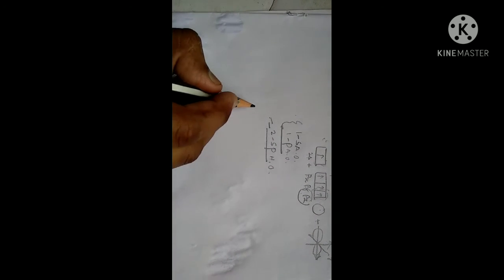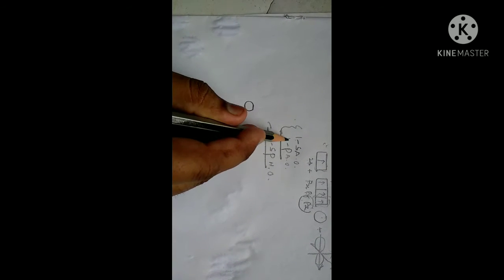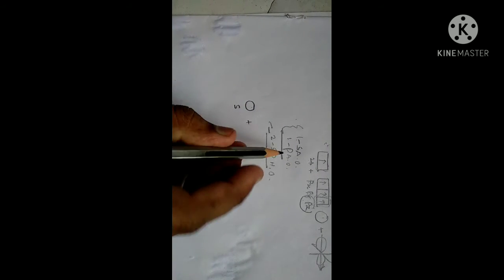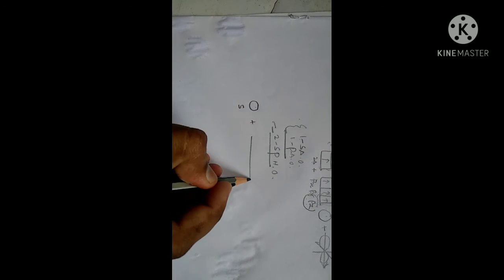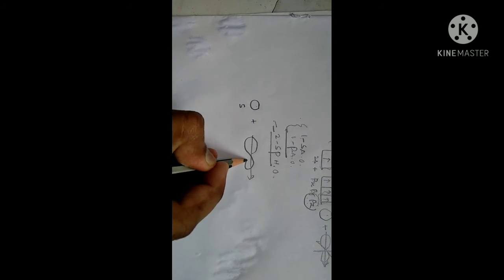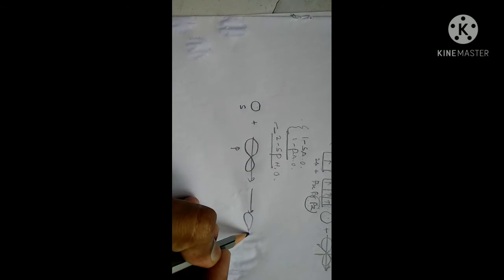Now here we have 1s and 1p. 1s means s is oval shaped, as we already know. In the p orbital, 1p, which orbital? The pz orbital, along the z axis. So 1s and 1p form two sp hybrid orbitals.